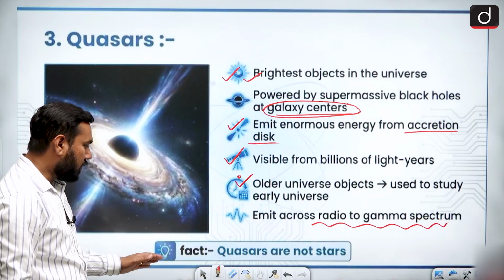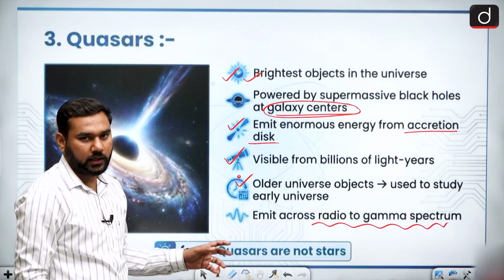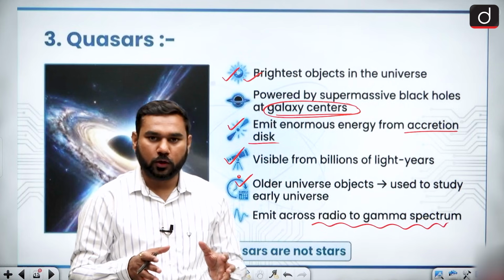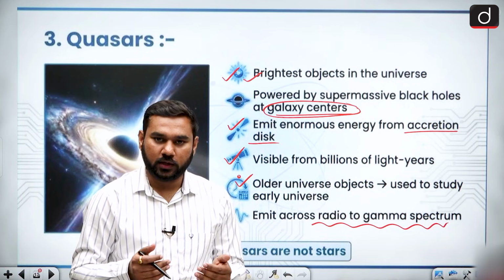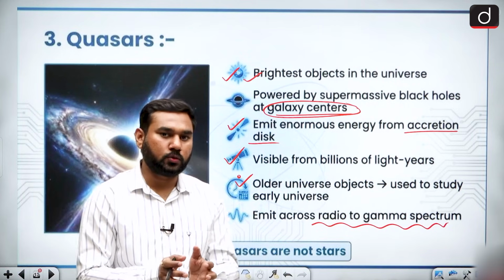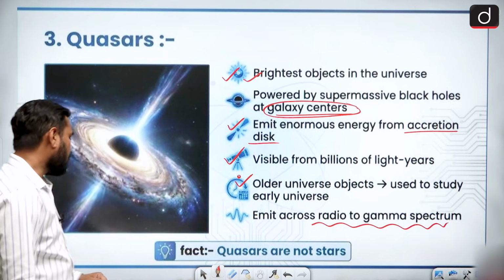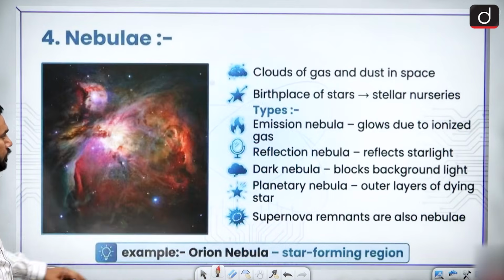And what is the fact? Quasars are not a star. As I told you, a bundle or group of stars is known as a galaxy, and the center part of a galaxy is known as your quasar. This one is a very shiny property.